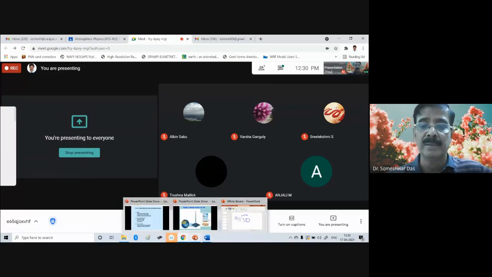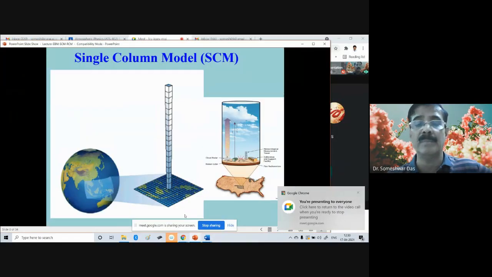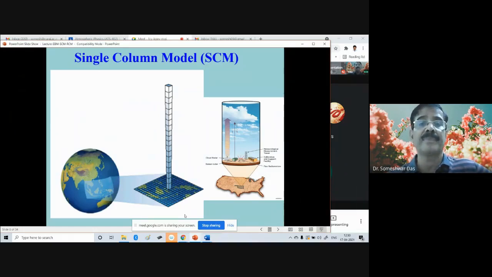Anyway. So single column models. Now, as the name implies, in the single column model, we consider a single column of the atmosphere. Let's say this is the Earth's surface. This is the Earth. And as you know, when we are solving the dynamical equations numerically, then we divide the entire Earth surface in different grid boxes, like illustrated in this figure.